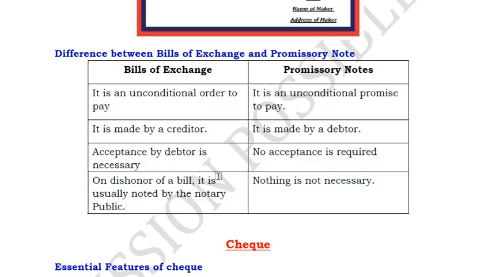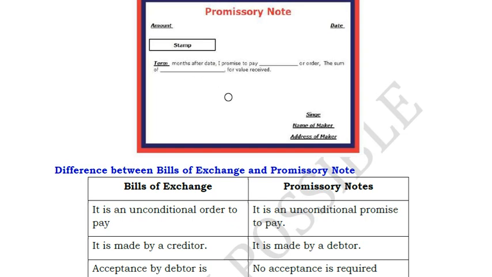Now we will move to the format. A promissory note in general looks like this. It will be on a stamp paper and a revenue stamp will be there. Term, months, date, promise, amount, maker, and address of the maker, everything will be given. Here acceptance is not required, because the debtor himself says that he is going to pay the money. So there is no need of any acceptance.